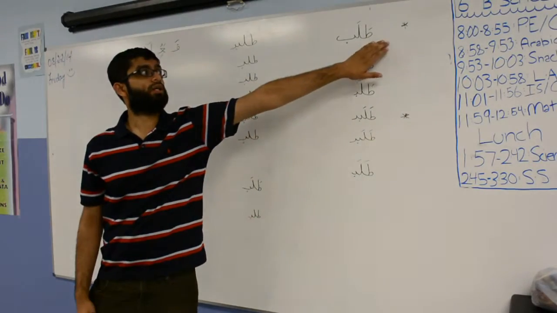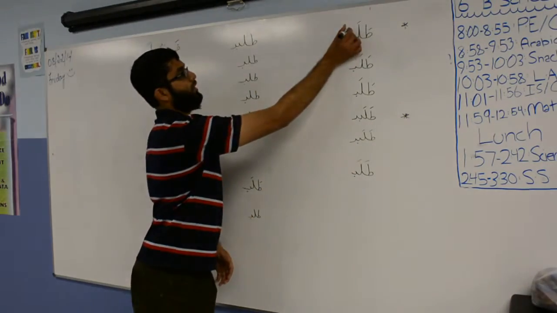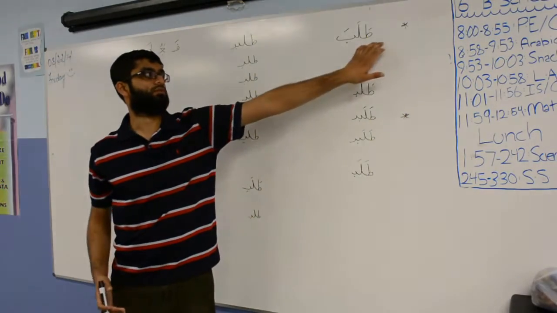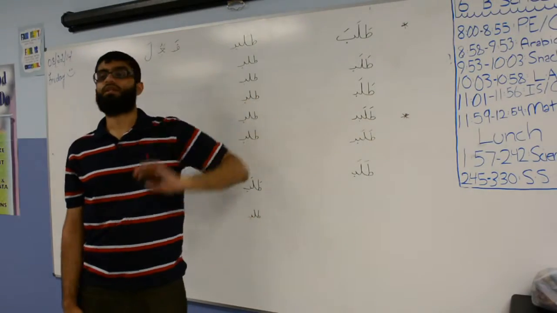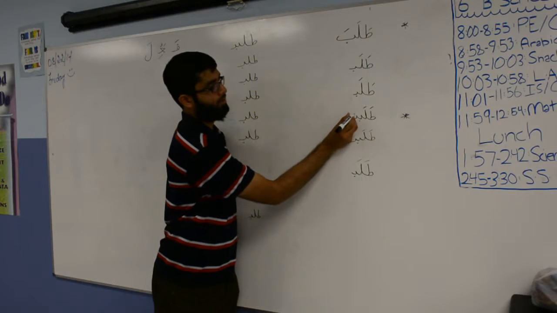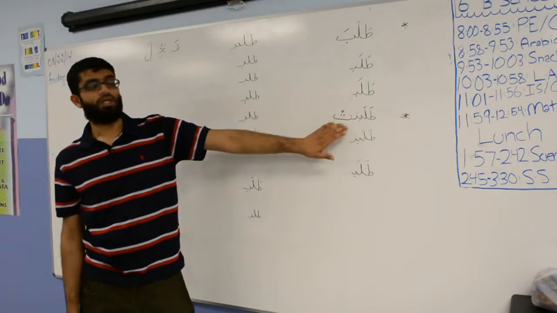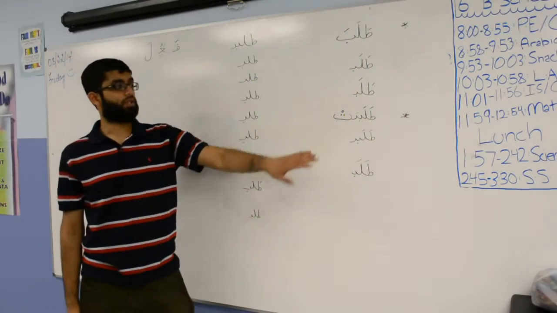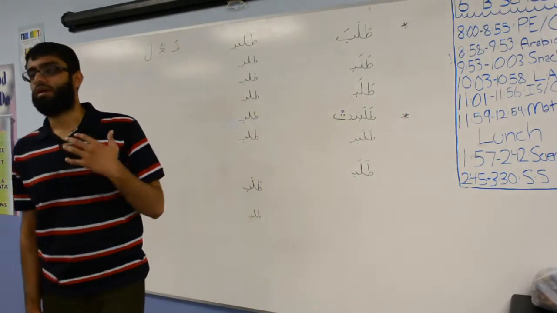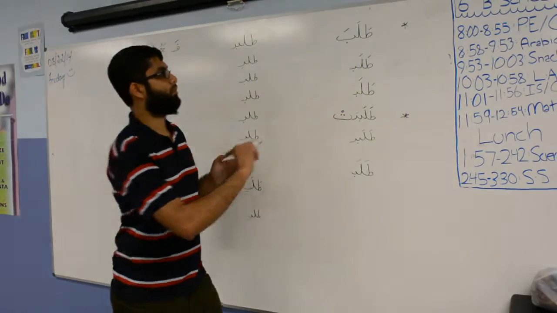Okay, so for huwa, how do you say he sought? Talaba, right? So you have talaba, but the subject is hidden inside of the verb itself. Okay, so talaba, the subject is hidden. Right. For hiya, how do you say she sought? Talabat. Right? So you have a ta with a sukoon, but this ta is not your subject. Your subject is hidden inside talabat. This is ta ta'nith. This is to denote that it's a feminine subject, feminine conjugation. Okay. But let's go back. So we have huwa.